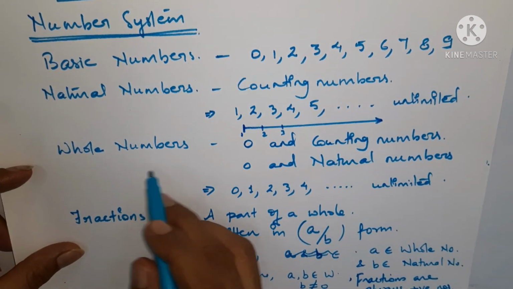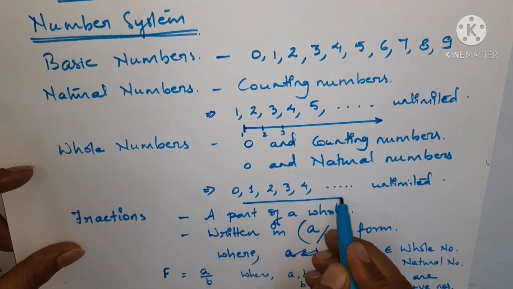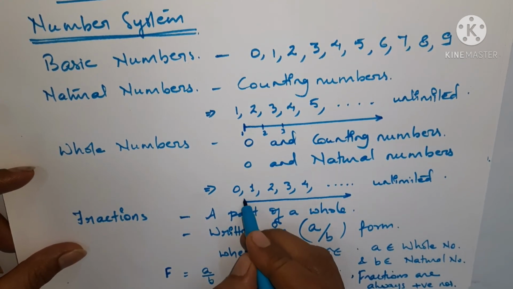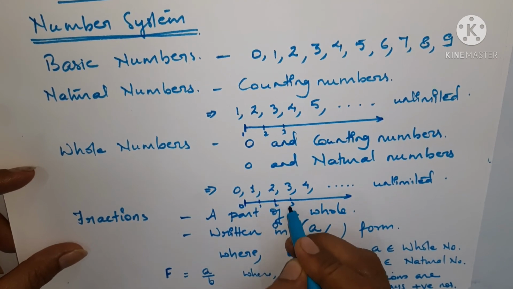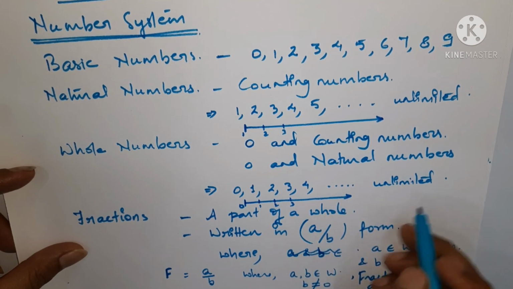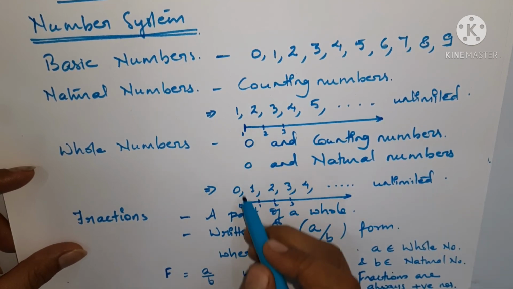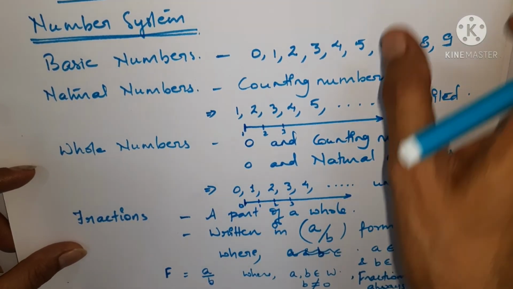Similarly, whole numbers are represented on the number line starting from 0, then 1, then 2, then 3 and so on. It is also unlimited towards one side, but remember that it has one fixed point on one side and the other side is limitless.